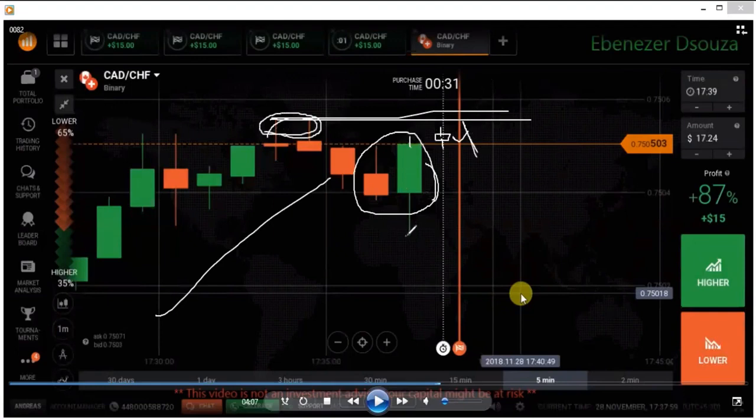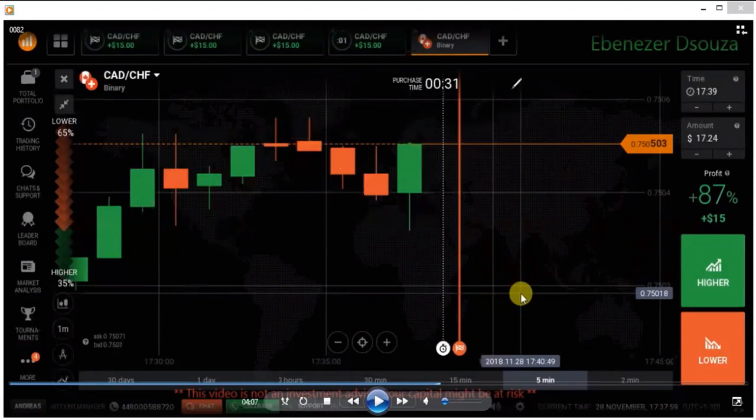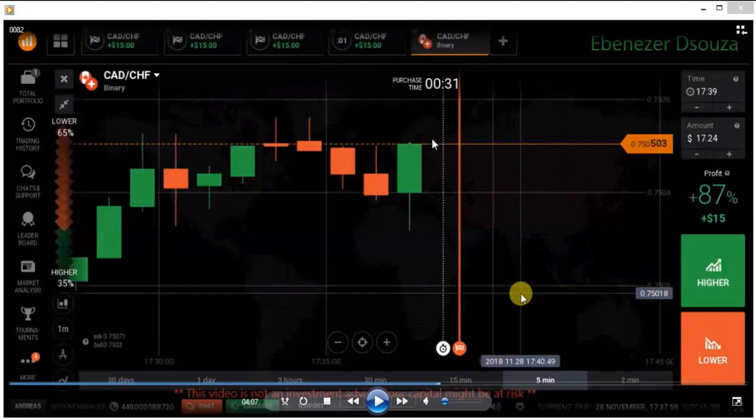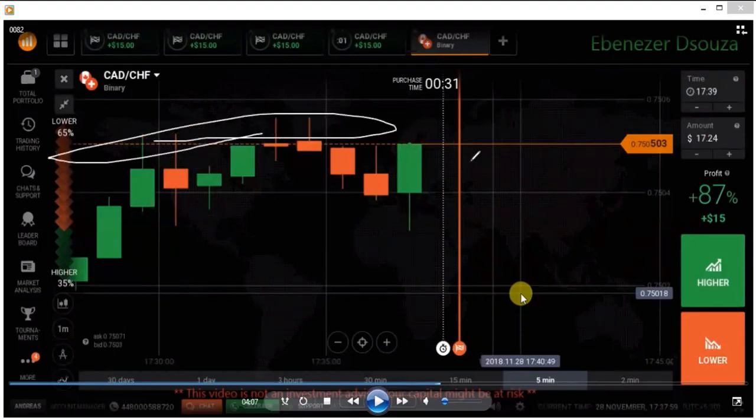But because of this candle, this buying pressure, this engulfing pattern, and this uptrend, you can place a call option here. There is no other reason to place a put option here. You have only one reason to place a put option, a seller's area, or a major downtrend.